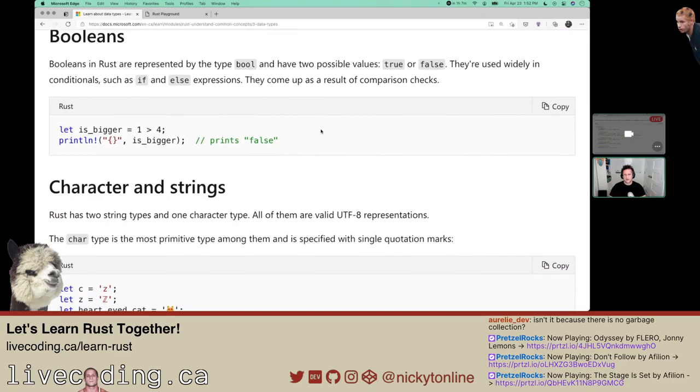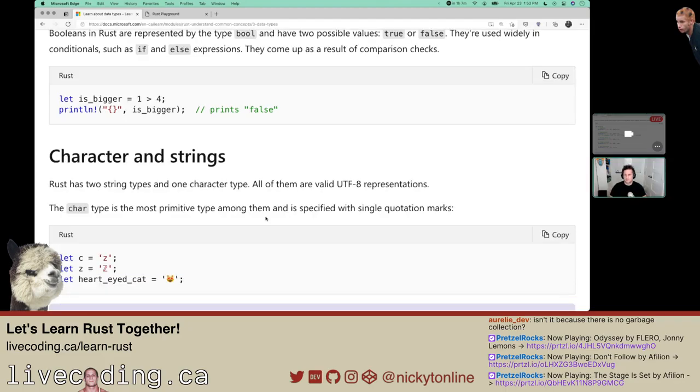Booleans in Rust are represented by the type bool and have 2 possible values, true and false. I'd be kind of scared if a Boolean had more than 2 values. Used in conditionals, let is bigger, 1 greater than 4. It's going to give us false and print false. Even if some of these look obvious, I'm just going to run them through the playground anyway. I'm curious.